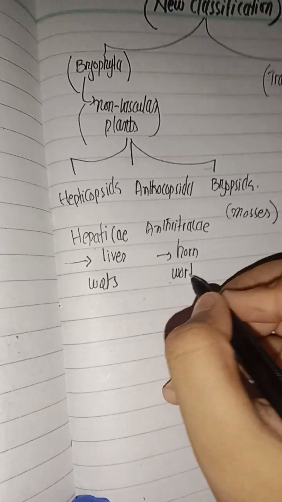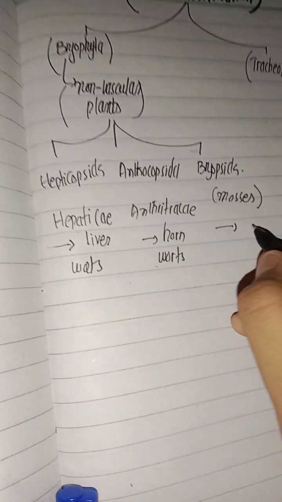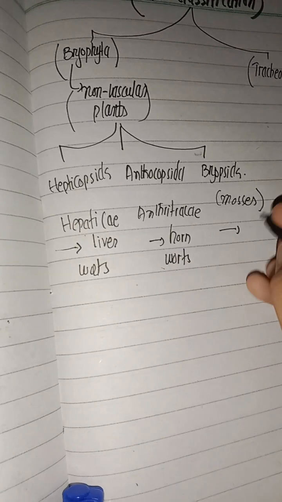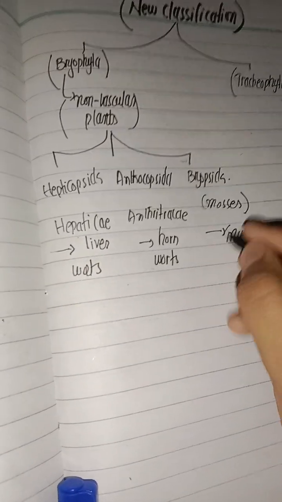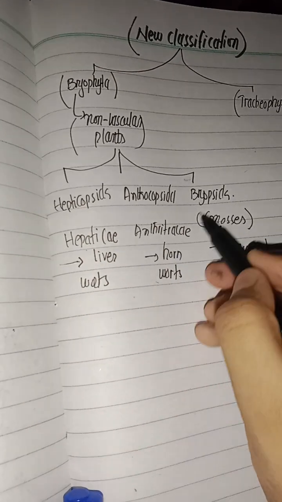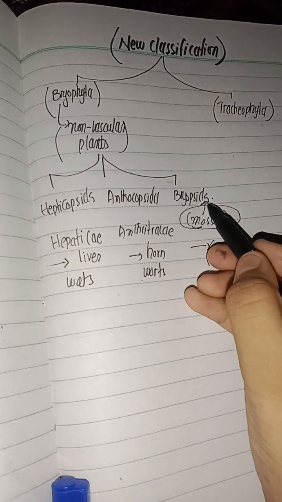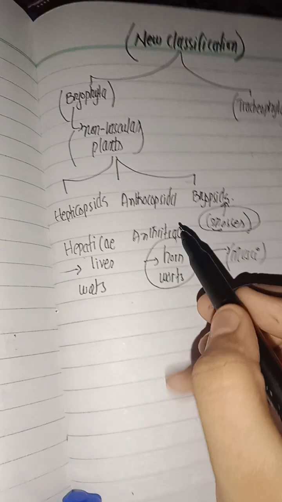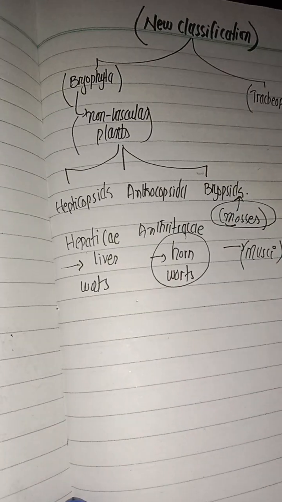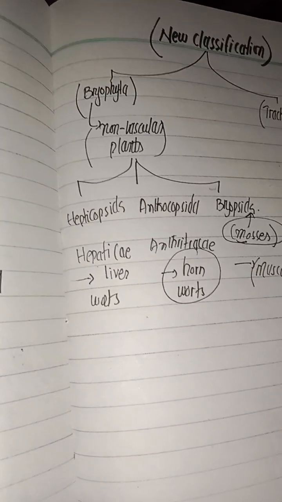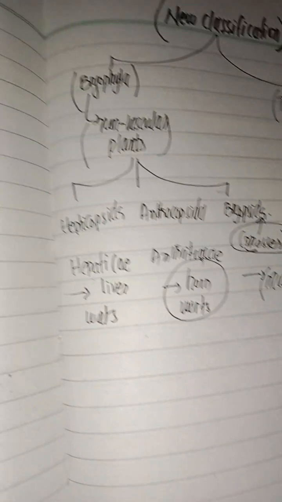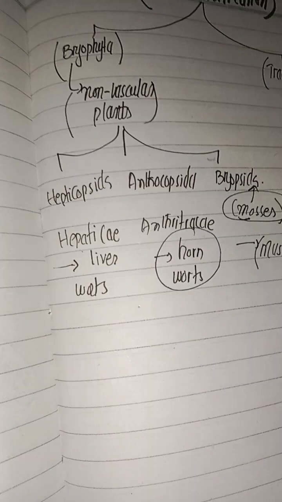And here, Musci is the class and mosses are the example of the Bryopsida. So this is a new classification about these.